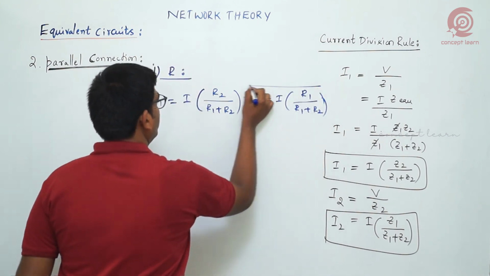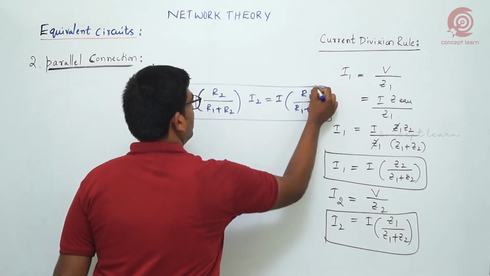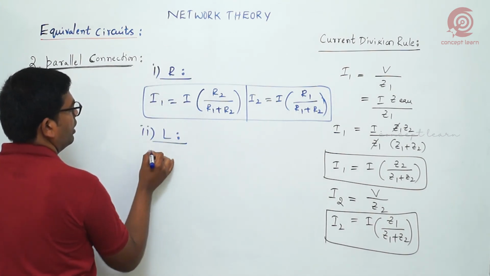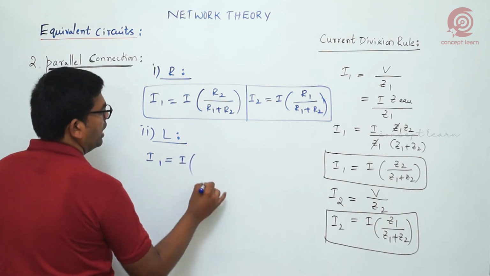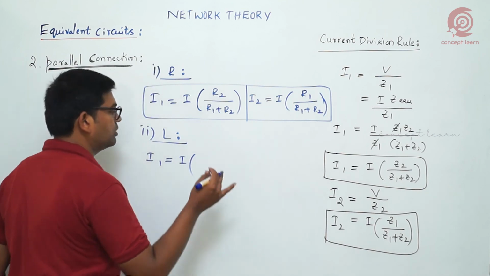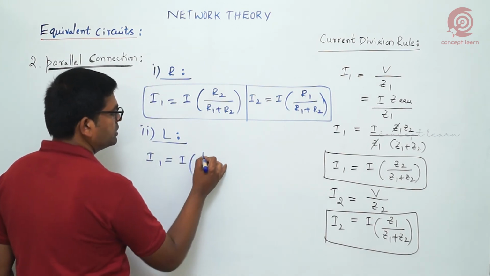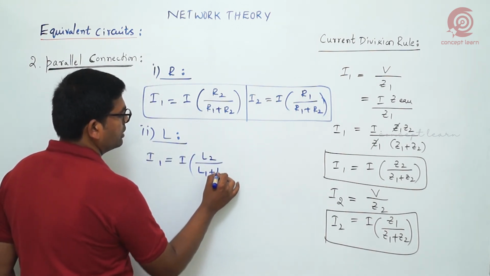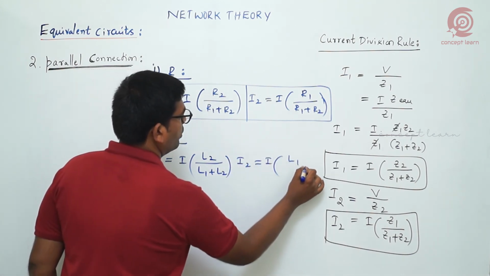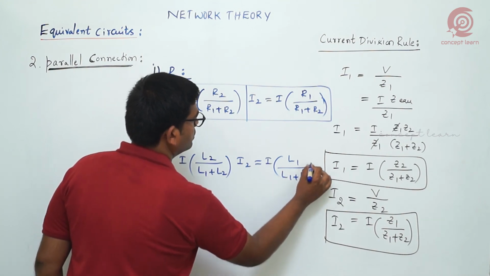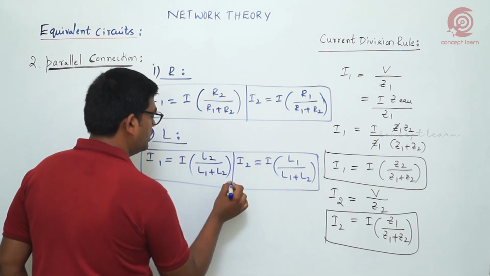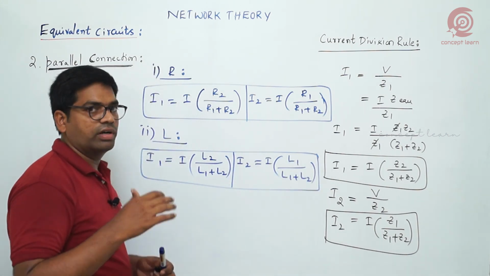We just need to replace impedance by resistance. Next, for inductances, I1 is equal to I into j omega L2 by j omega L1 plus j omega L2; j omega can be cancelled in numerator and denominator, so directly: opposite inductance L2 by total inductance L1 plus L2. I2 is equal to I into L1 by L1 plus L2.